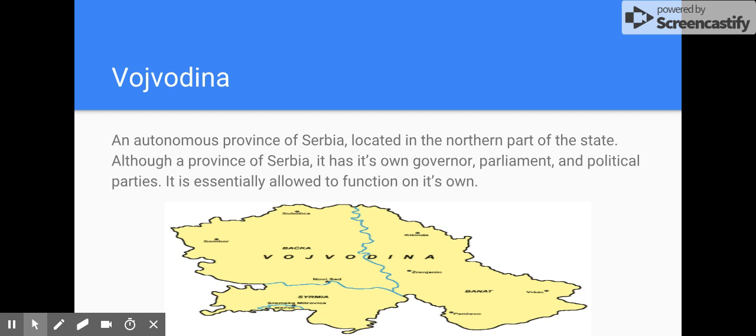Vojvodina. Vojvodina would be an example of devolution because in this case, the government is allowing an area or a group of people to remain autonomous. Autonomous means you retain your sovereignty. You have self-determination. You get to pick your own government in this case, and parliament, which is like our version of Congress, and their political parties.